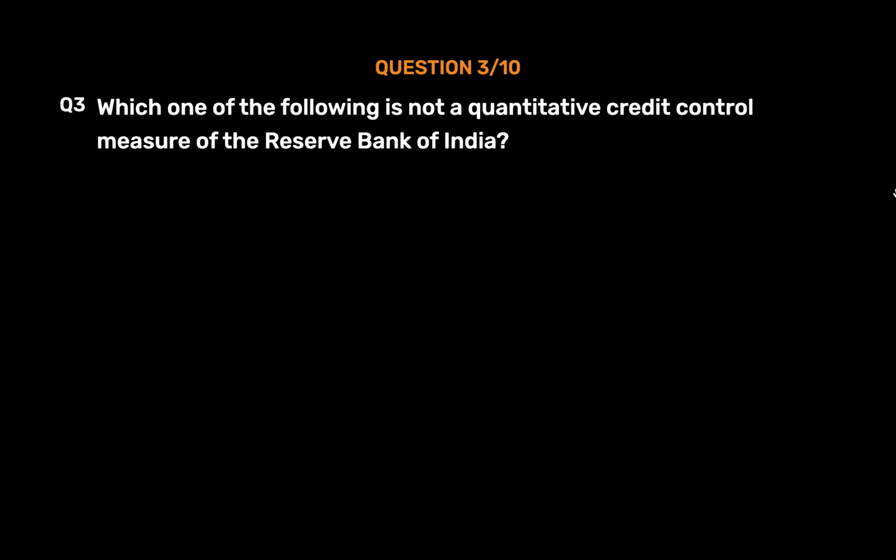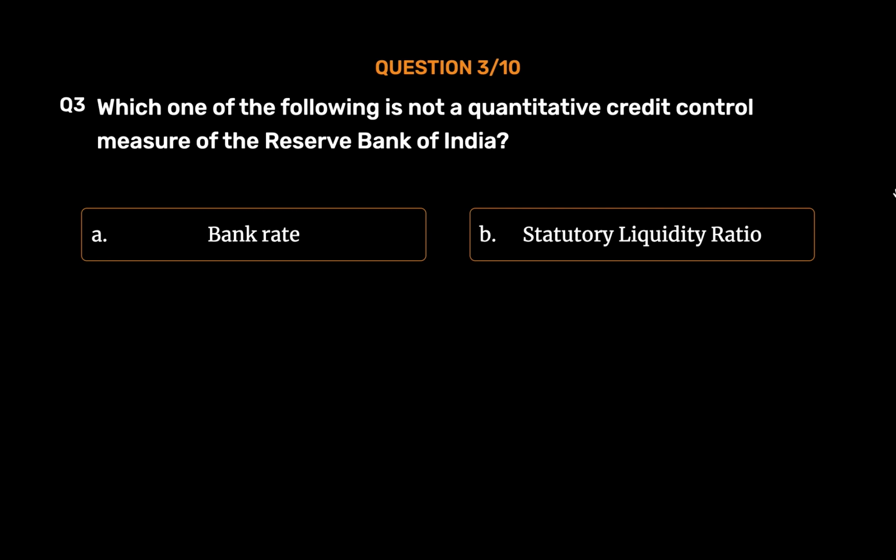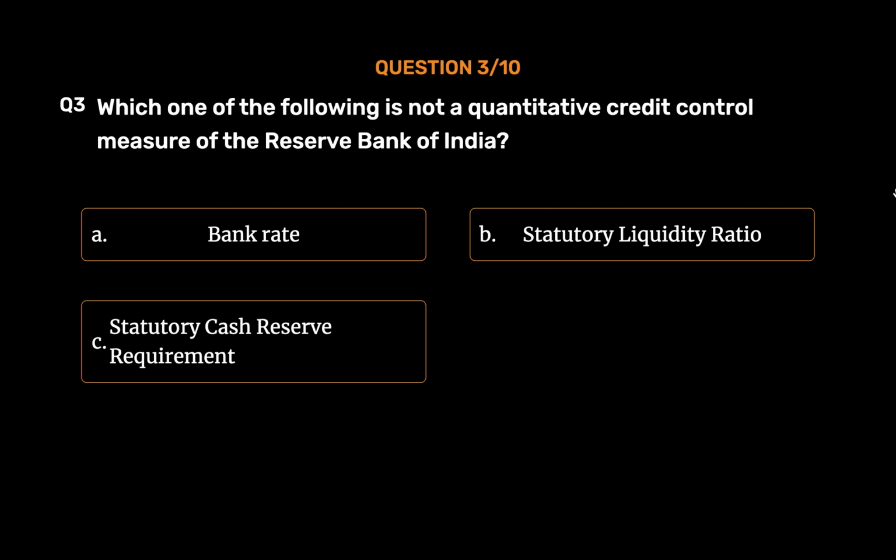Question number 3. Which one of the following is not a quantitative credit control measure of the Reserve Bank of India? Option A. Bank rate. Option B. Statutory liquidity ratio. Option C. Statutory cash reserve requirement. Option D. Moral suasion. The correct answer is Option D.